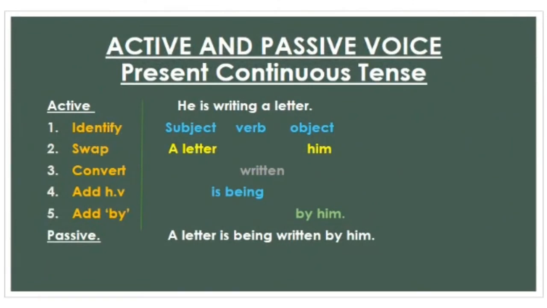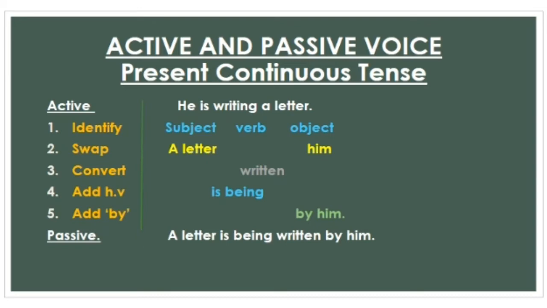Now it's time for today's topic, that is change of voice of present continuous tense. You are very well aware of continuous tense in which action is going on. Look at the example. He is writing a letter. Let's apply the 5 steps of conversion here. Number 1, identify. First of all, identify subject, verb, and object.